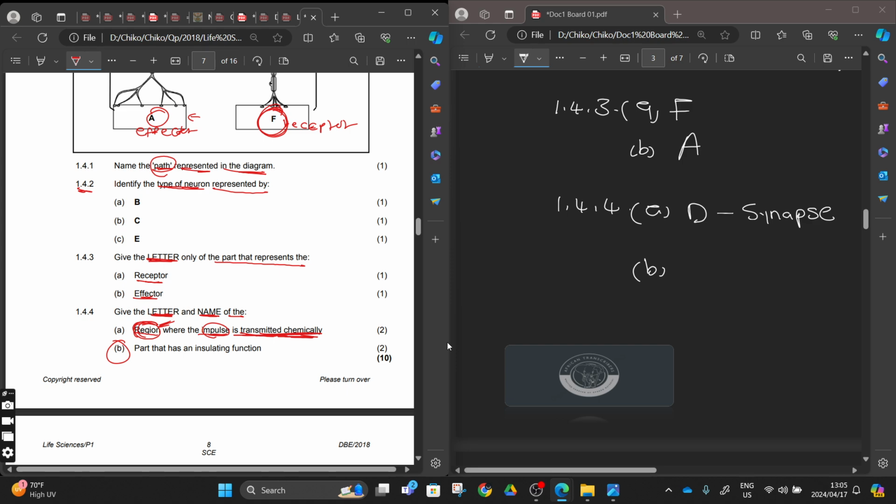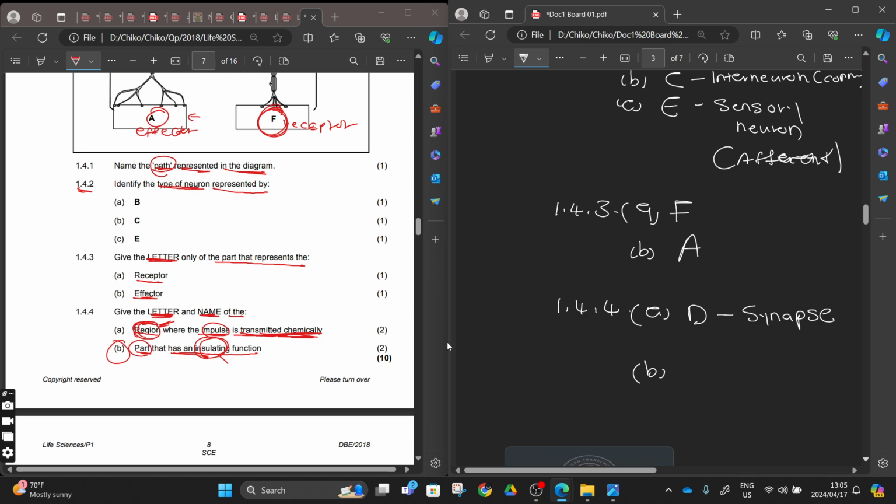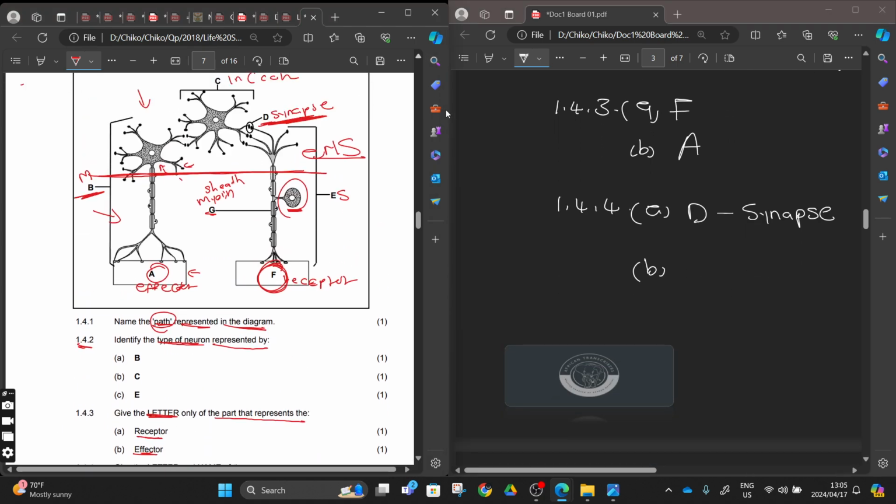Number 5 or number B, but give the letter and the name of the part that has an insulating function. What do we use to insulate our axon? We use the myelin sheath, right? So they want the myelin sheath and the letter. The letter will be G, and the name will be myelin sheath, right?